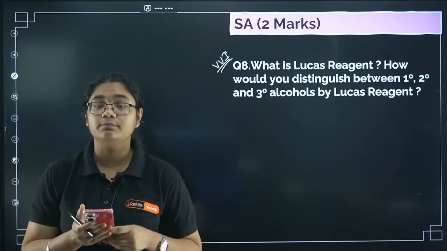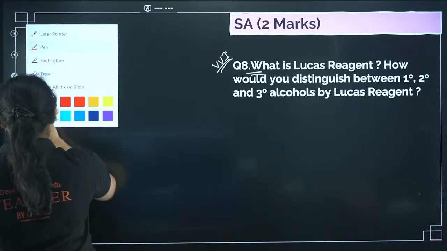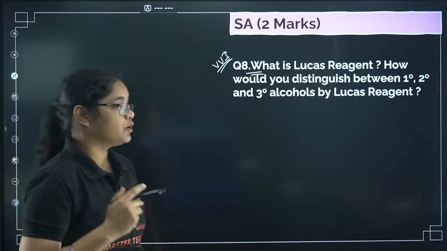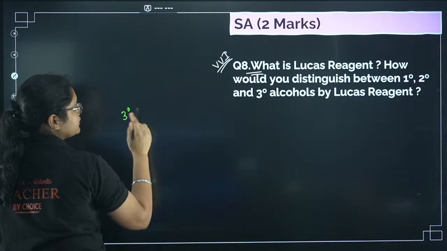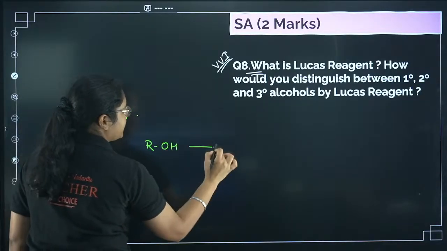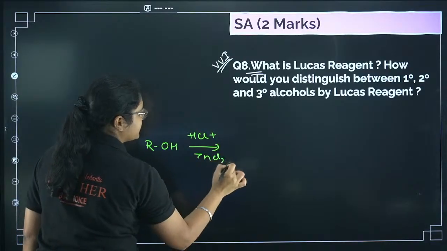Anhydrous ZnCl2 plus concentrated HCl, that is Lucas reagent. Now, how is that used to distinguish between primary, secondary and tertiary alcohols? We take ROH, then we add HCl and anhydrous ZnCl2.